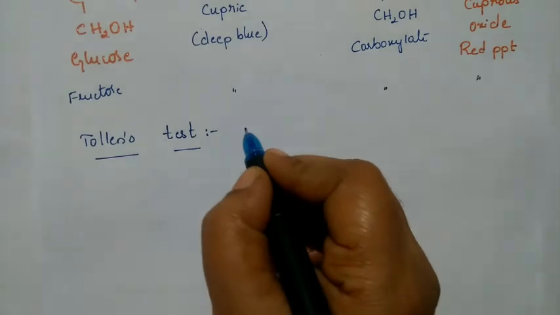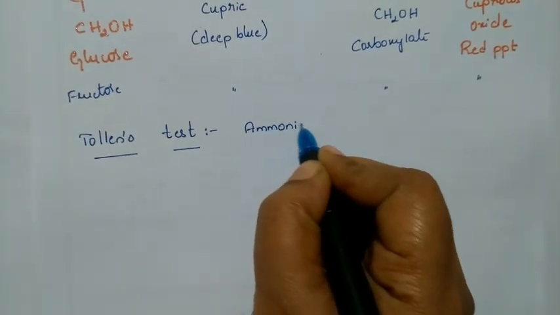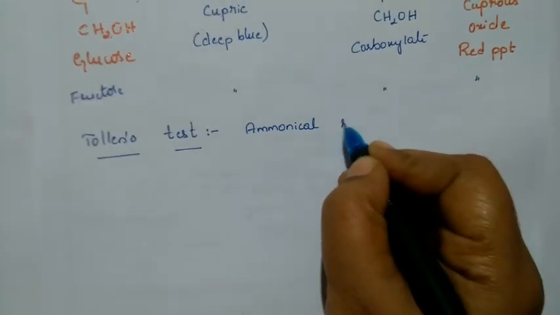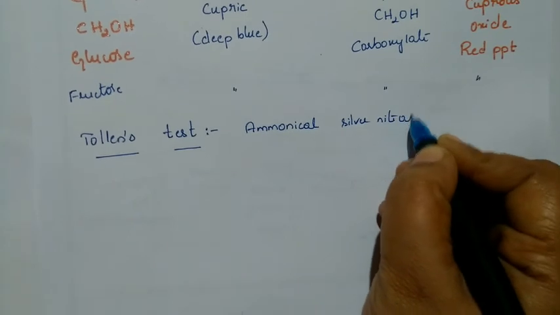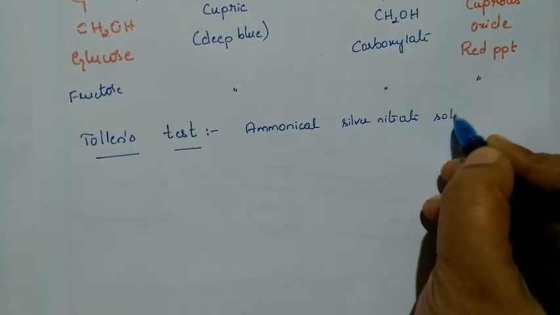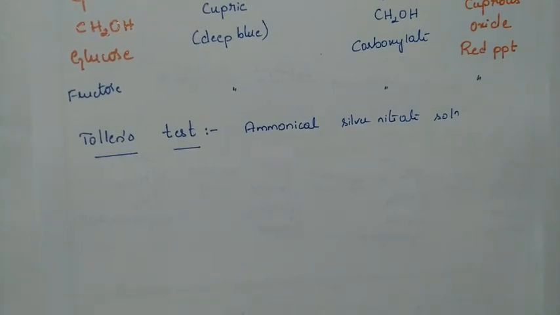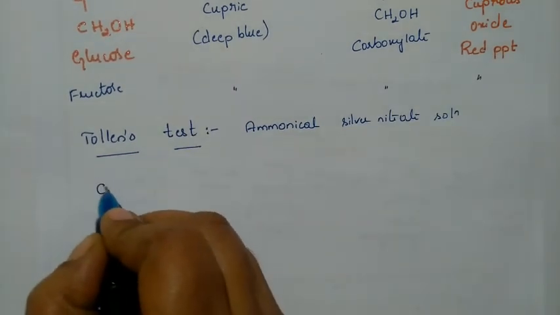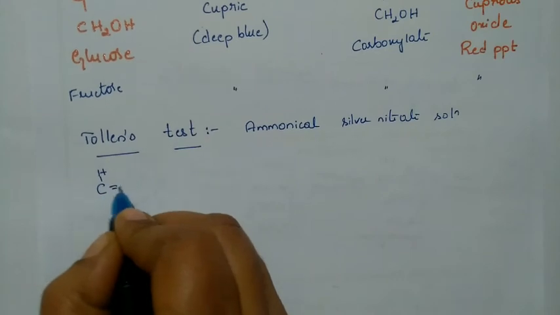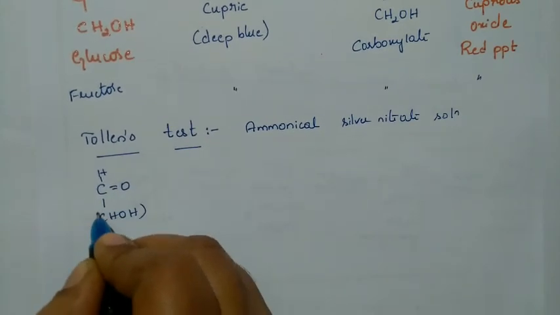Tollens reagent is ammoniacal silver nitrate solution. This has been taken in a basic medium, as I said earlier. So we shall see the compound. We'll write the glucose first. Here also same thing: the aldehyde group is undergoing the reaction.